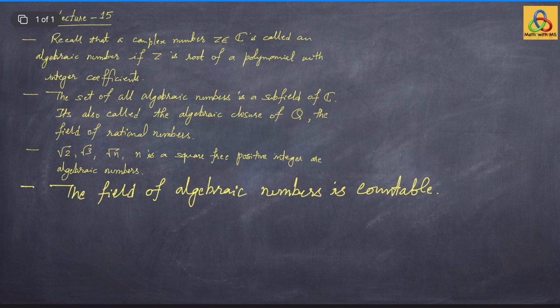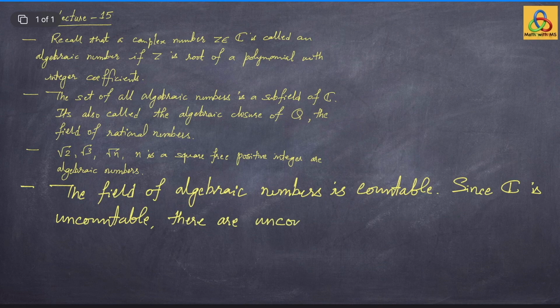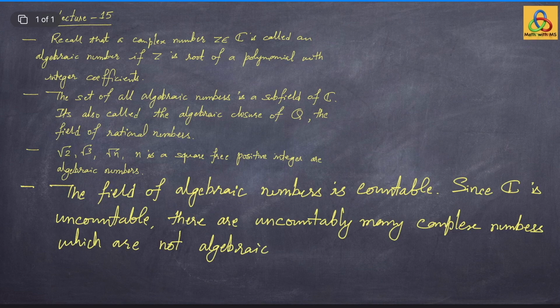So therefore, since C is uncountable, there are uncountably many complex numbers which are not algebraic, which are called the transcendental numbers.